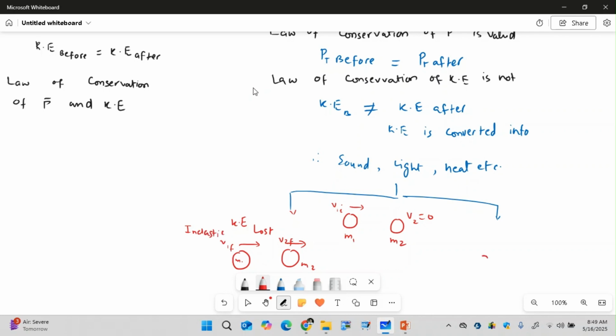But if a system is like this, that both objects stick together, then we can say their separate velocities are now converted into one final velocity vf. This system in which they stick together and move together after the collision is called a perfectly inelastic collision. Whenever we use the words perfectly inelastic, it means kinetic energy is still lost, but after collision the objects stick together.